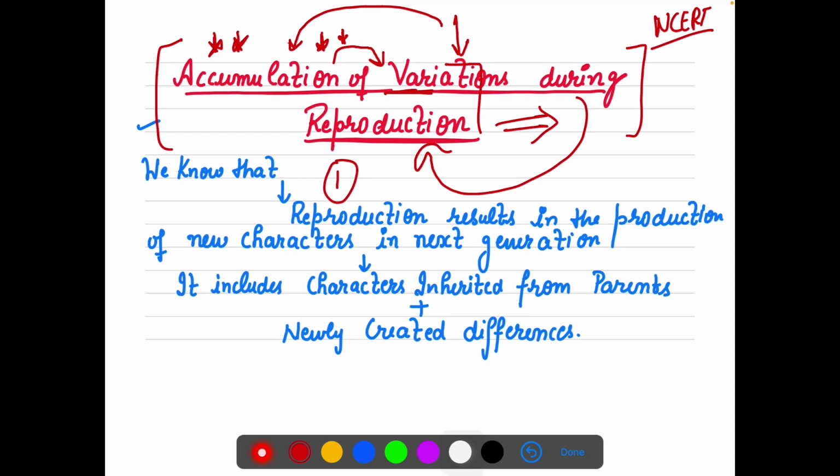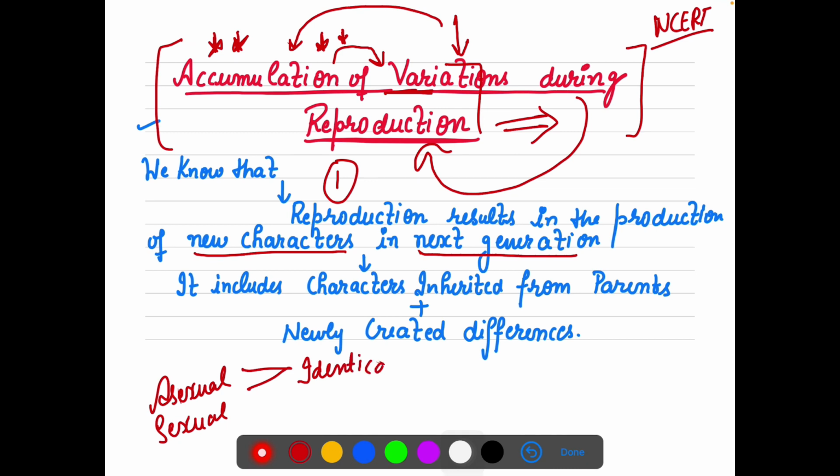Now reproduction, we know, is either asexual or sexual. It results in the production of new characters in the next generation. See, now you will say, ma'am, asexual is almost identical. Definitely, asexual means it is identical, right?